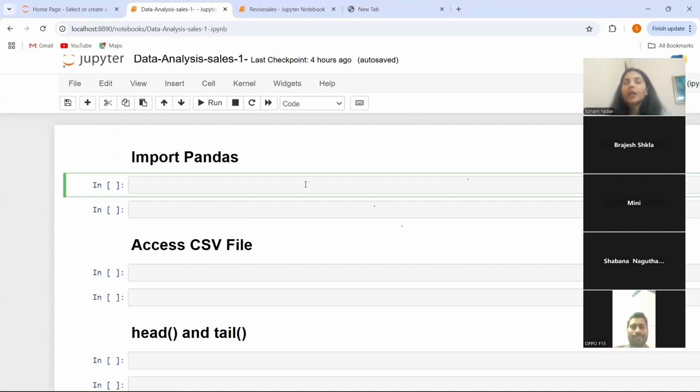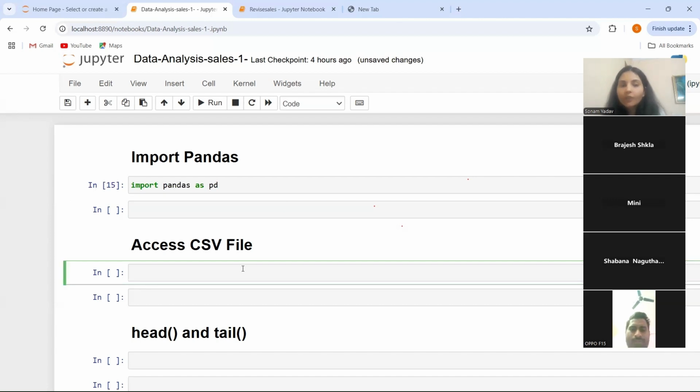So first of all, we are going to see how we can import pandas. हम pandas को कैसे import कर सकते हैं? So for this, what you have to do? हमें क्या करना होगा? We have to write import pandas as pd. So what we are going to do over here? We are importing pandas in short, as an alias, that is pd. After this, you have to press enter.